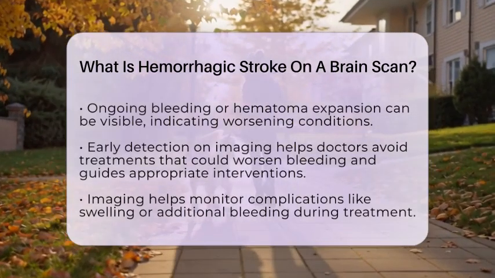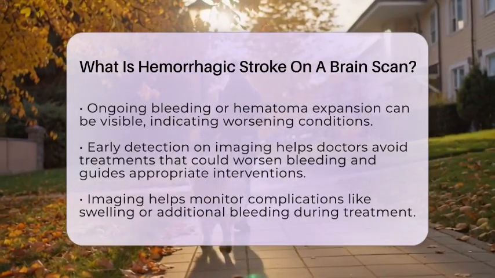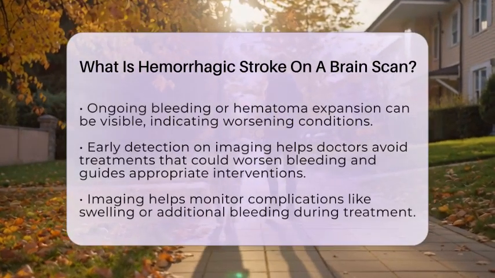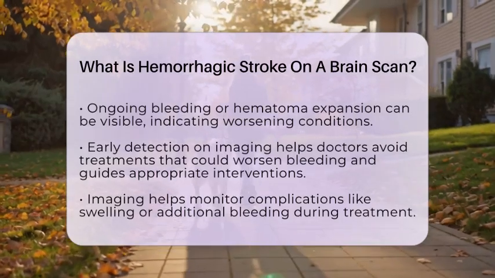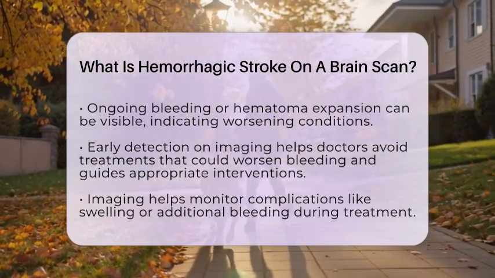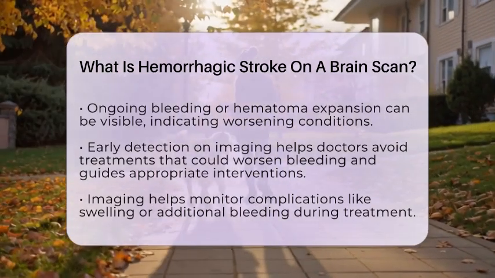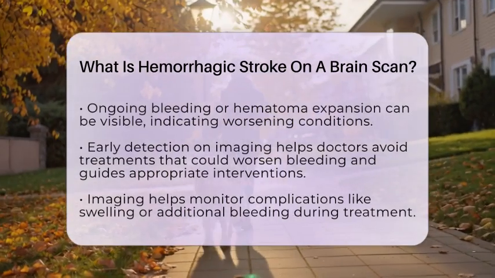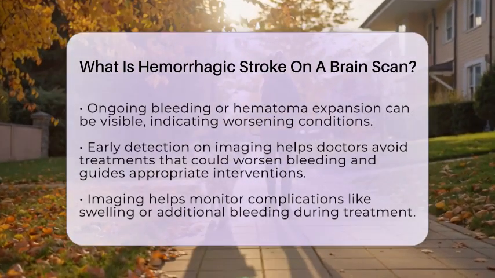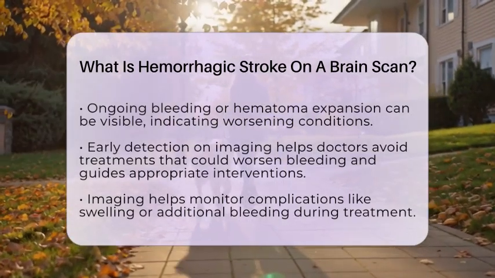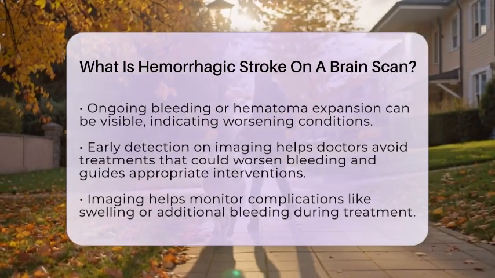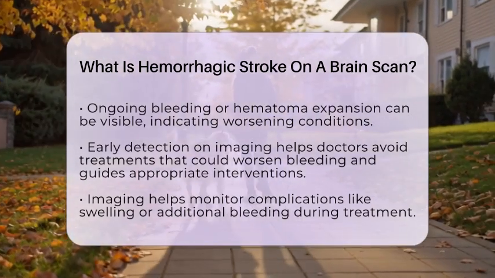Recognizing these features quickly is essential because they influence treatment decisions. For example, if a hemorrhage is detected early on a CT scan, doctors can avoid treatments that might worsen bleeding, such as clot-busting medications. Instead, they focus on controlling the bleeding, reducing pressure, and preventing further damage.